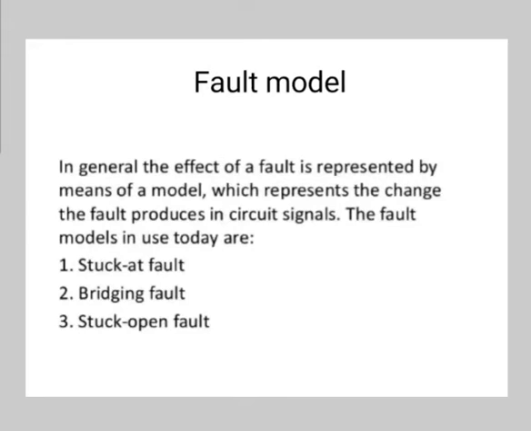In general, the effect of a fault is represented by means of a model which represents the change the fault produces in the circuit signal. The fault models in use today are the stuck-at fault, bridging fault, and stuck-open, or we can say stuck-short fault. The stuck-at fault model is the most popular and simpler model, and the stuck-open or stuck-short model is closer to the real behavior of the circuit, but it is difficult to incorporate.